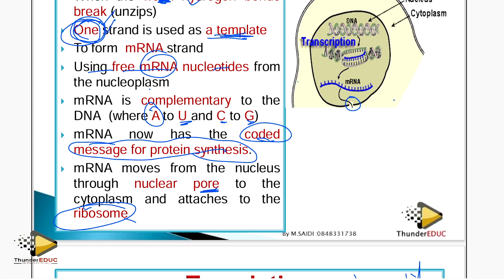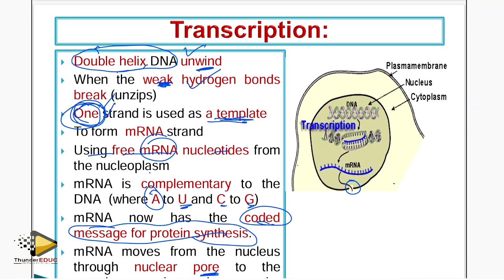So basically, they're asking you to describe the process of transcription. If you look at the way I was explaining it, it's not exactly the same, but I've talked about all the points which are indicated in the booklet for this distinction material. I always tell you that these guys use this distinction material to be able to get a distinction. People are using these booklets, and they are benefiting from that.